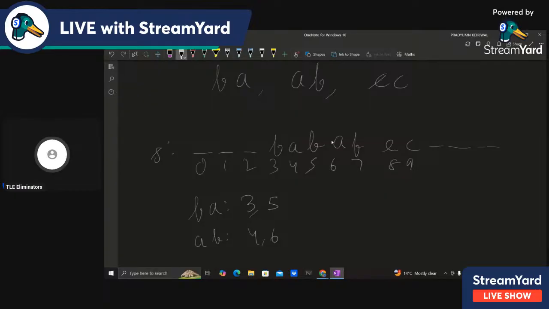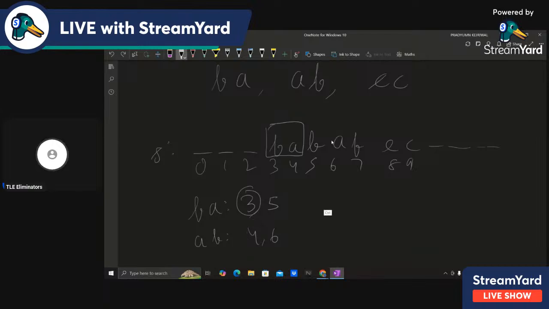So if I take the BA at 3, then actually I cannot even take the AB at 4 also. I cannot do this, because they overlap. So that's also what we have to take care of, that they should not overlap.